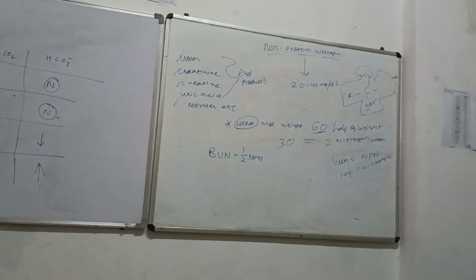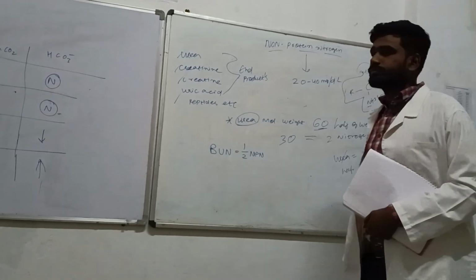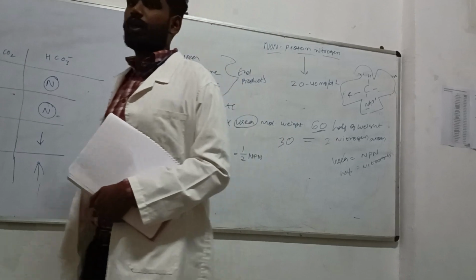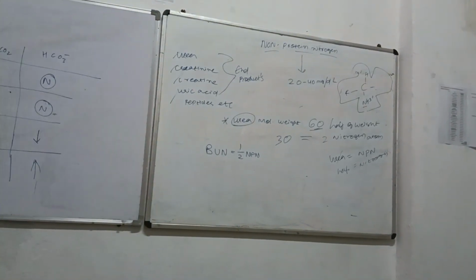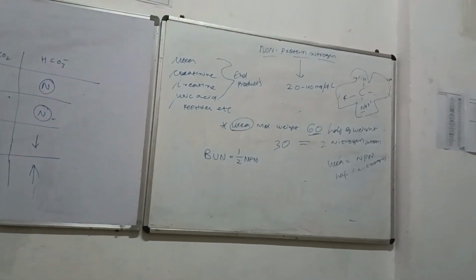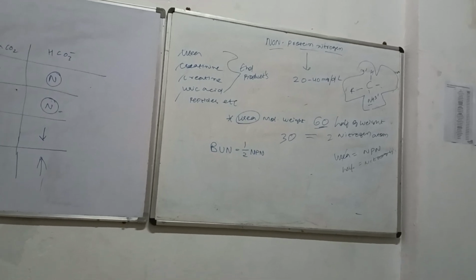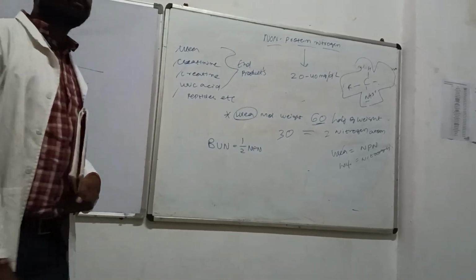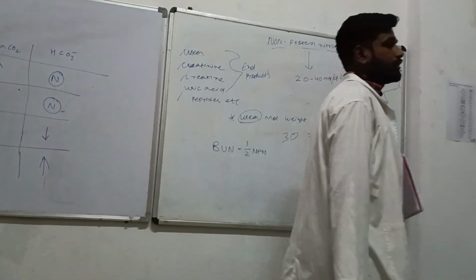So in fact it was very easy. Blood urea nitrogen. We are not talking about other substances. We are talking only about the nitrogen. That means half. Okay. Are you with me?